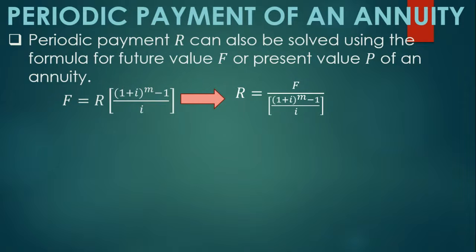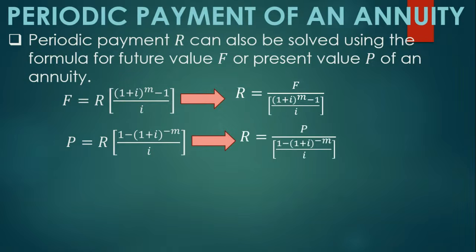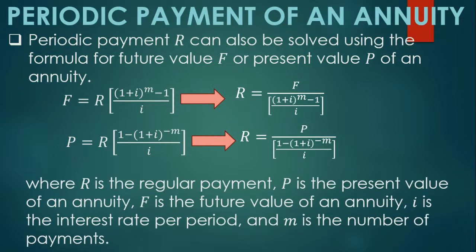So, ang formula sa paghanap ng present value ay P is equal to R times 1 minus 1 plus I raised to negative m all over I. So, dividing both sides by 1 minus 1 plus I raised to negative m all over I, it will give us R is equal to P all over 1 minus 1 plus I raised to negative m divided by I. So, ito ang formula na gagamitin natin kapag ang given ay ang present value, where R is the regular payment, P is the present value of an annuity, F is the future value of an annuity, I is the interest rate per period, and M is the number of payments.